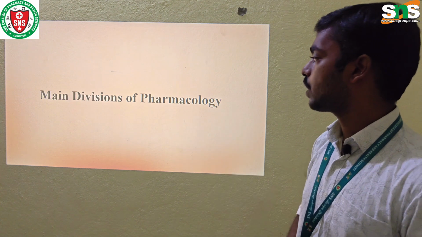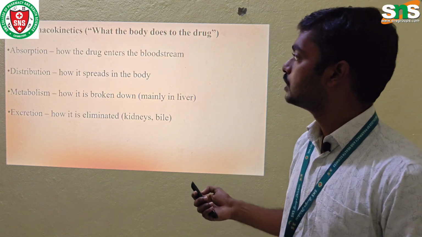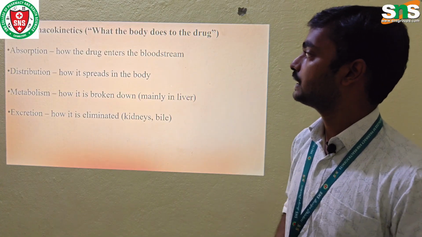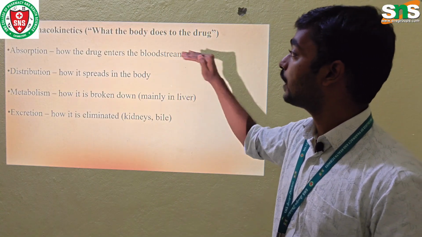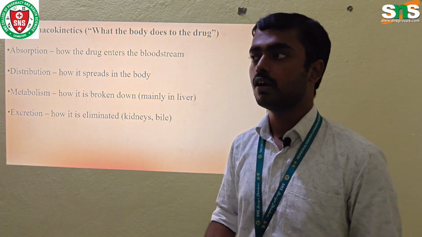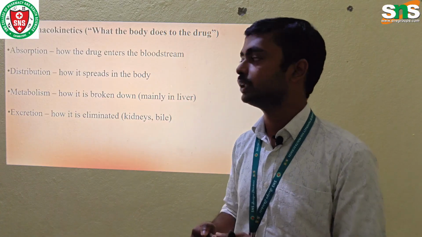Now the main division of pharmacology. Pharmacology is majorly classified into two groups. The first one is pharmacokinetics, which means what the body does to the drug. When a drug is administered into our body, what happens to the drug?